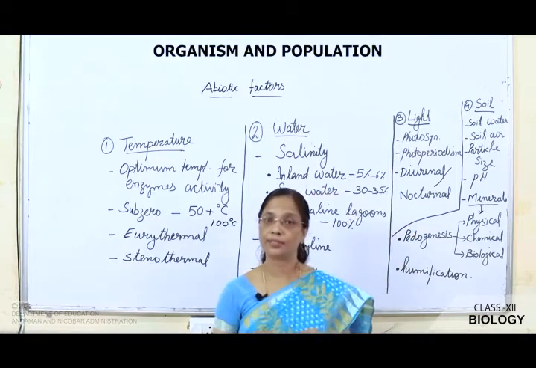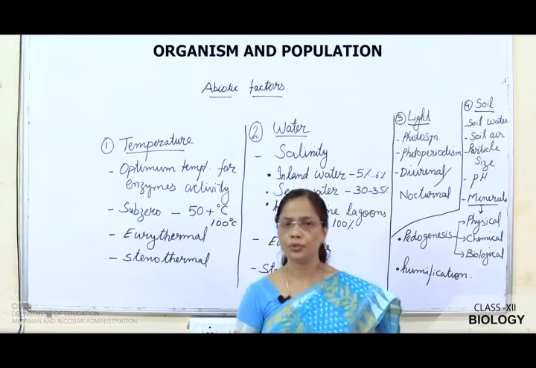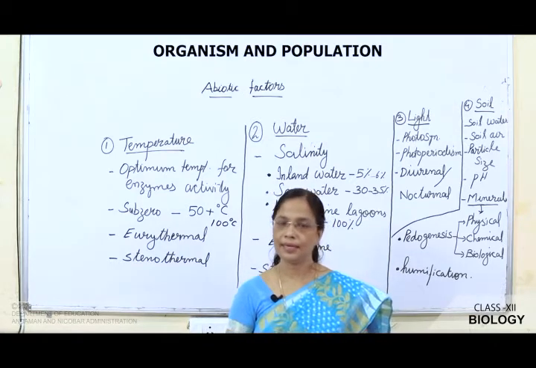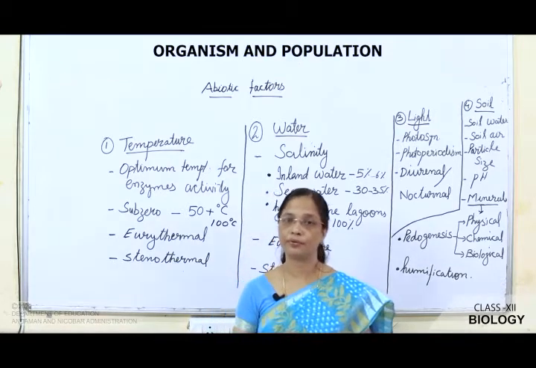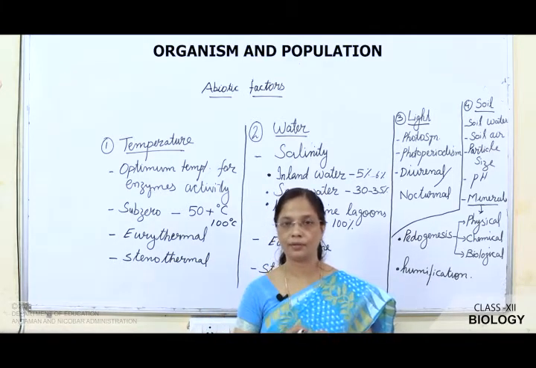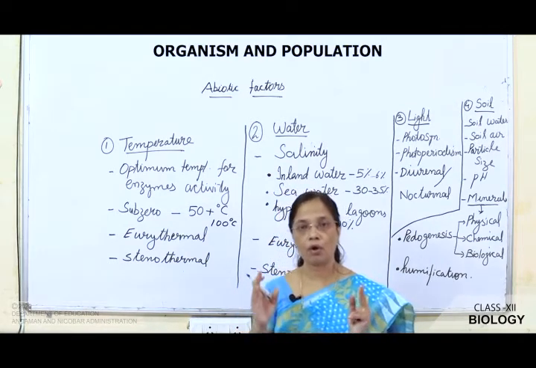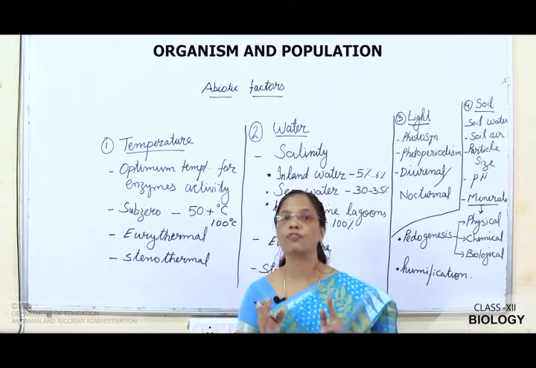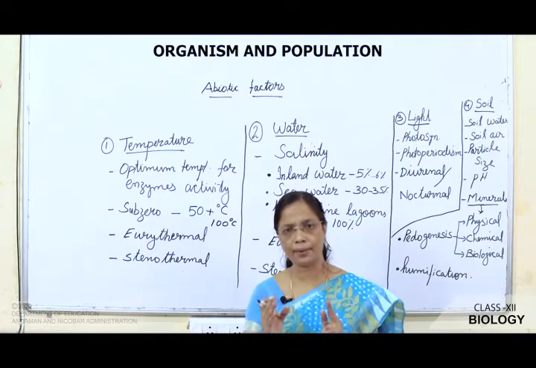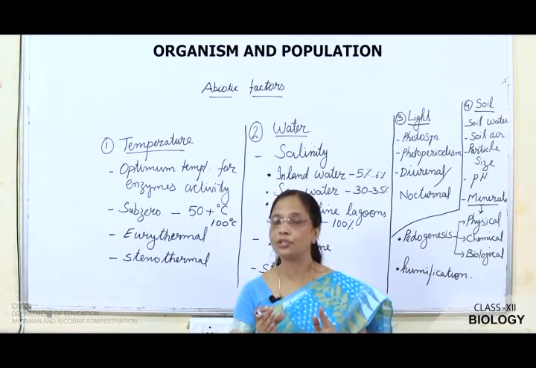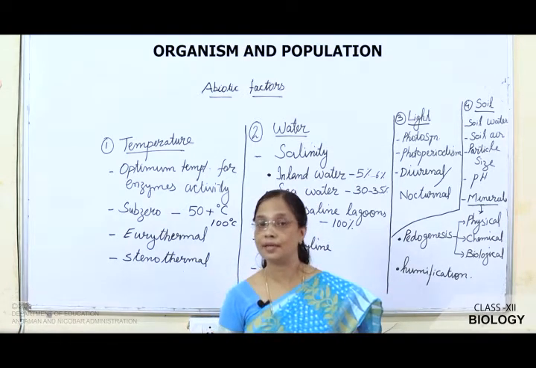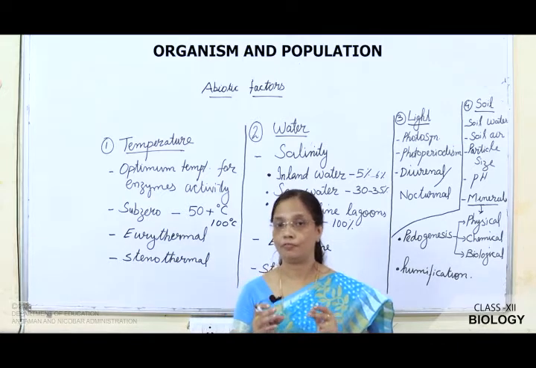Now, next is photoperiodism. What is photoperiodism? That is the duration of light. Duration of light plays a very important role in flowering of plants. In class 11th, if you remember children, we have studied about long day plants, short day plants, day neutral plants. That means they require a long duration of light for flowering, or a short duration of light for flowering. Some plants do not depend on duration of light for flowering.